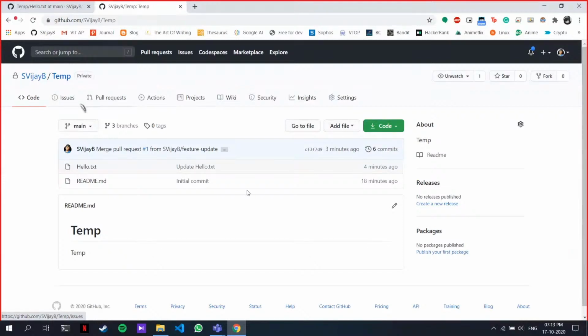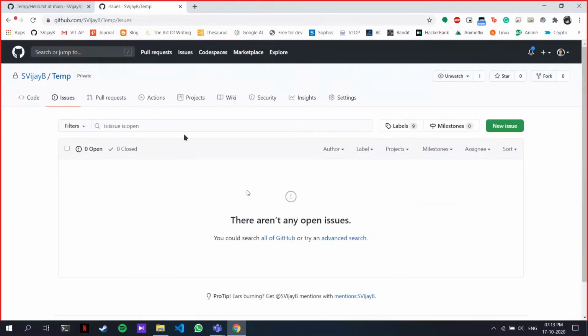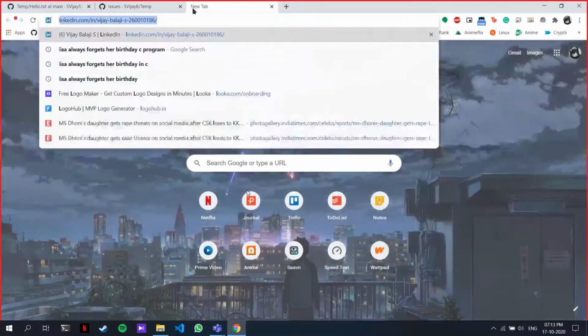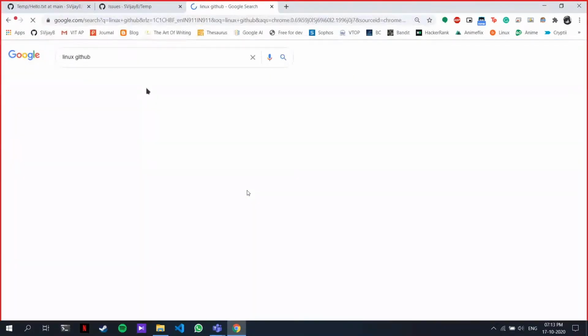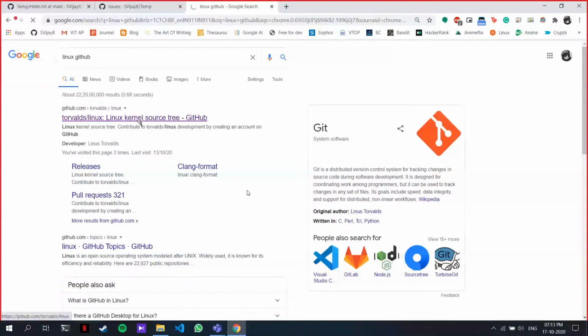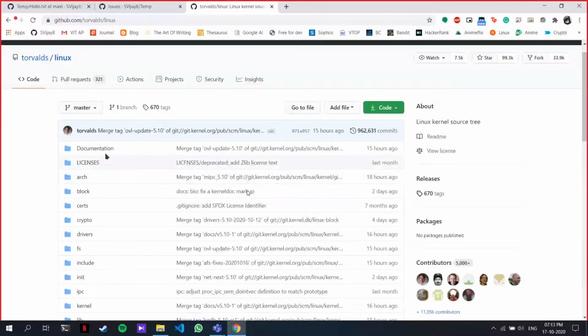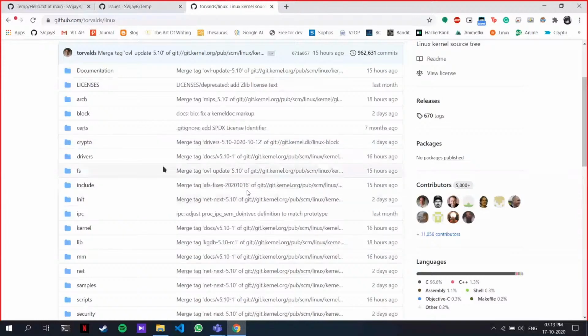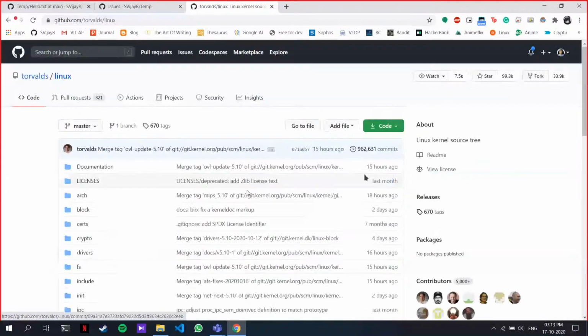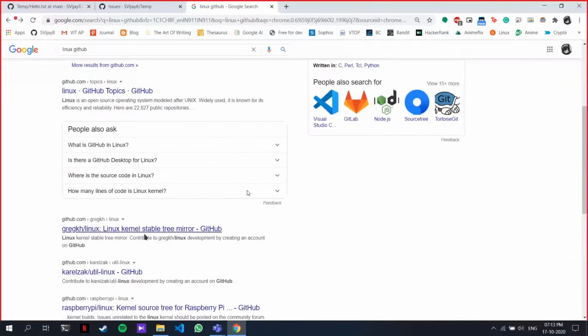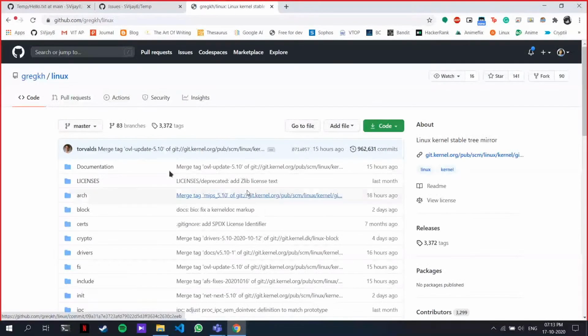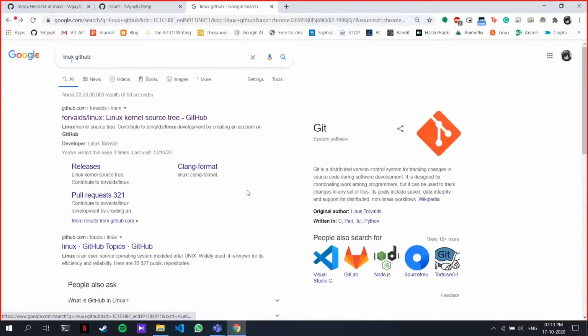On GitHub, you can see that there is something called issues. Every project on GitHub has issues. Suppose I open the Linux GitHub page. Linux is an open source operating system, right? This is the source code of the whole operating system. You can download it, and you can modify it however you want. Now, if I come over here, this does not have any issues. Let's go to some other repository. Why does none of them have an issue?